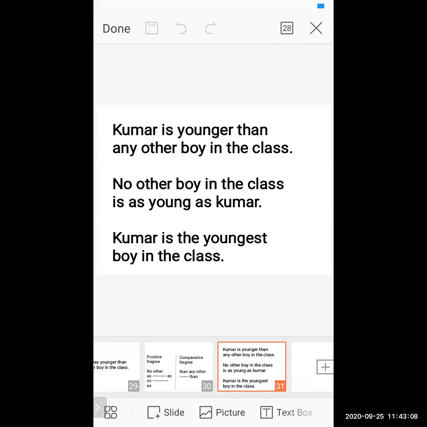And in the superlative degree, I told you there are three sentence formations. First, only "the" before the adjective. Adjective plays a very vital, important role here. That's the reason from the start I asked you what the adjective is and examples of the adjective, because the adjective plays a very important role over here, student.